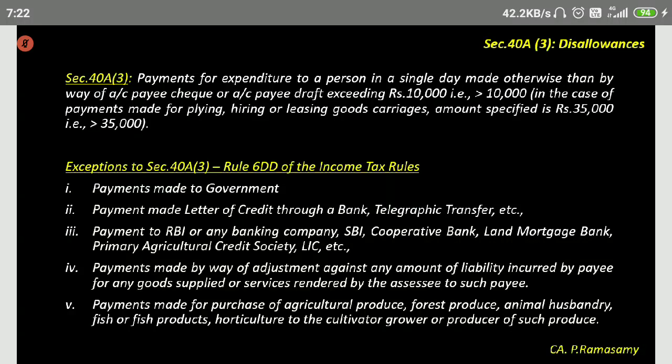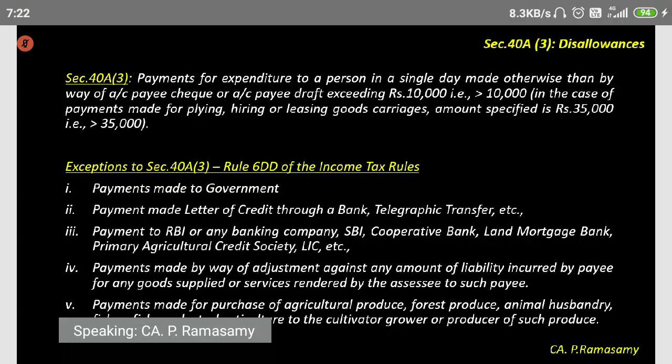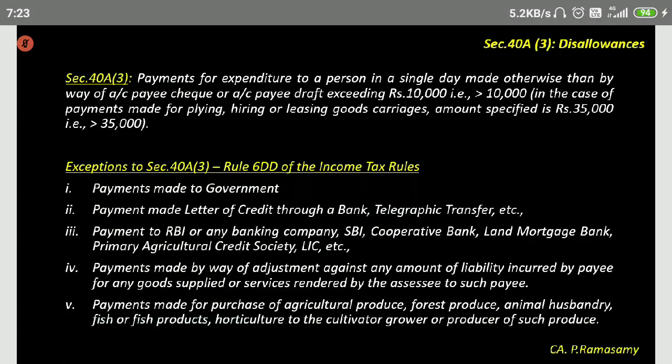Whereas if you're hiring a transport, tempo traveller, tempo, or a lorry, in such cases you can pay up to 35,000 rupees cash. Okay. There are exceptions to this rule. You can read the exceptions which are given there.